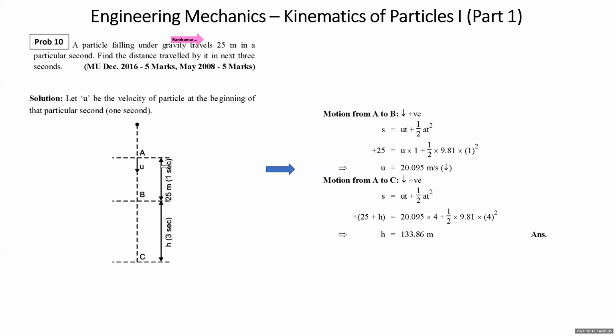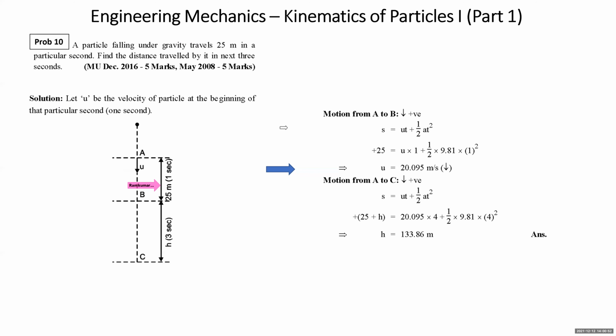I do not know which second he's talking about. So I'm considering that u is the velocity at the beginning of that certain second, and the 25-meter distance is covered in 1 second. He says to find the distance traveled in the next 3 seconds. I'm assuming that the distance covered in the next 3 seconds is h.